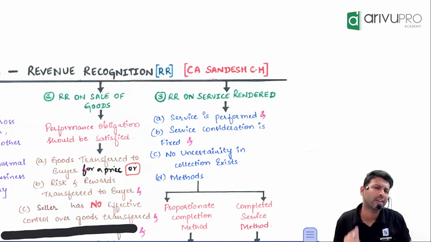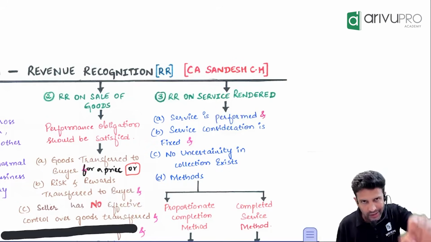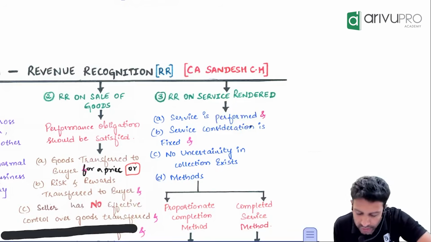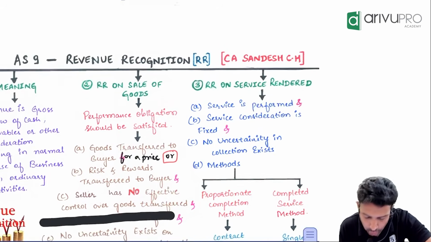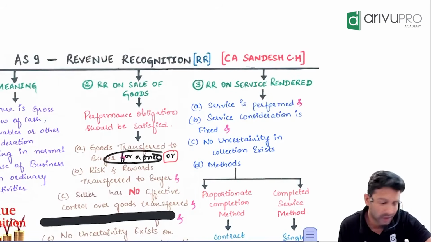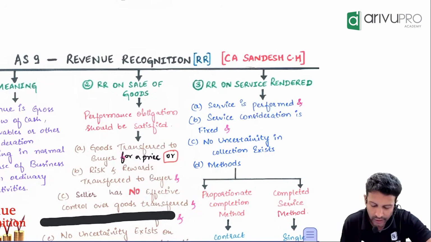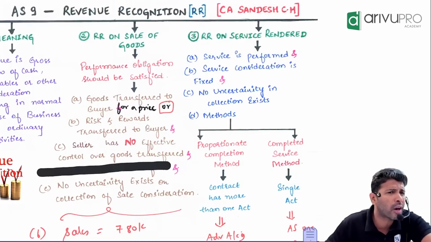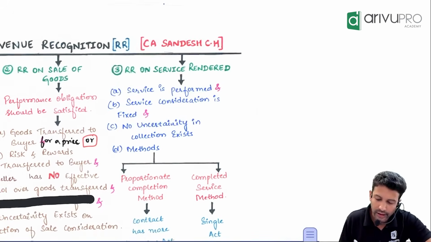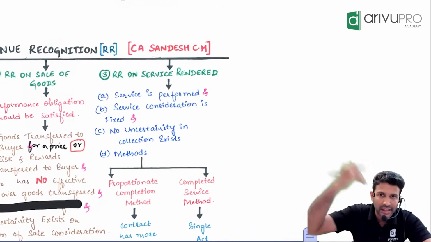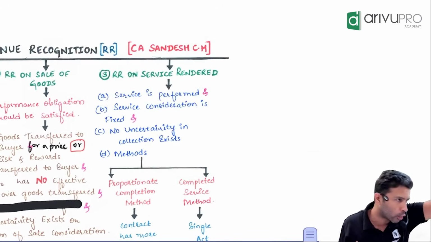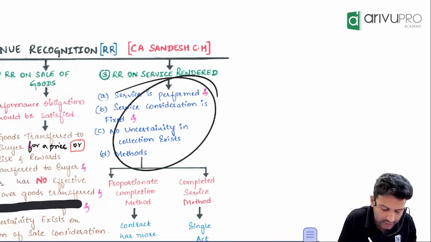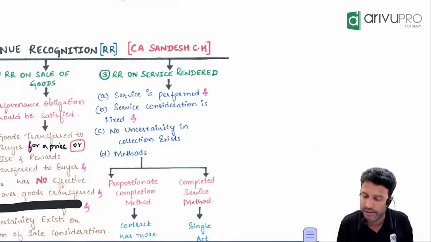Same conditions, you put it in the service viewpoint now. You'll recognize the revenue relating to service when the service is performed. Service consideration should be fixed. Here for goods they said goods should be transferred to the buyer for a price. Here service consideration should be fixed and there should not be any uncertainty in collecting the amount. Now here, am I selling you any product or giving you a service? Service. So I can recognize the revenue when service is performed, and by giving service, how much money I will collect should be known, and I should have reasonable confidence that I will collect the money from you. If all are satisfied, you can go ahead and book the revenue relating to service.